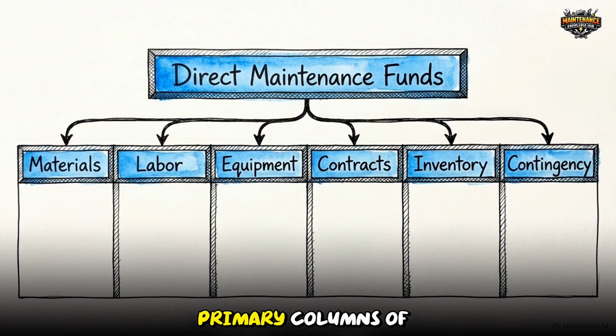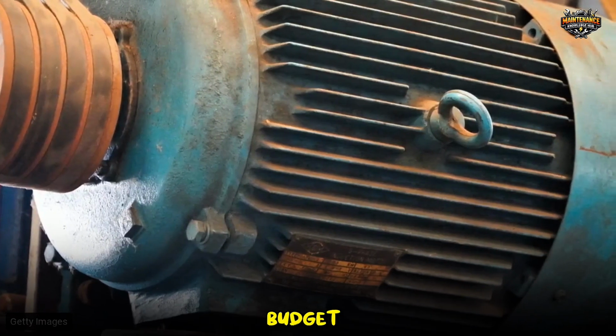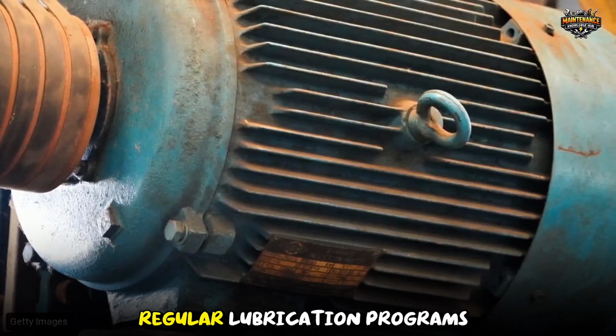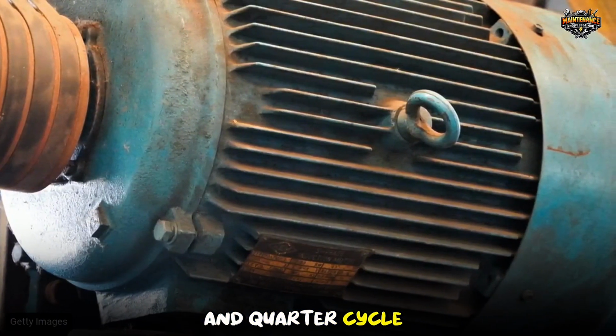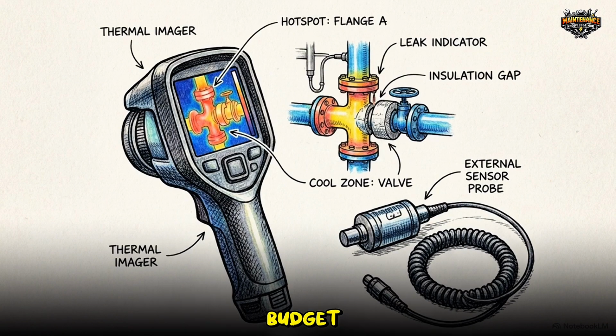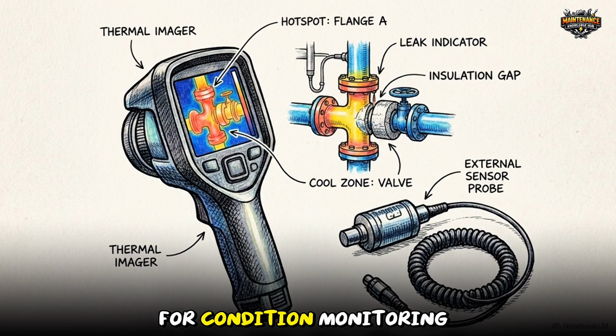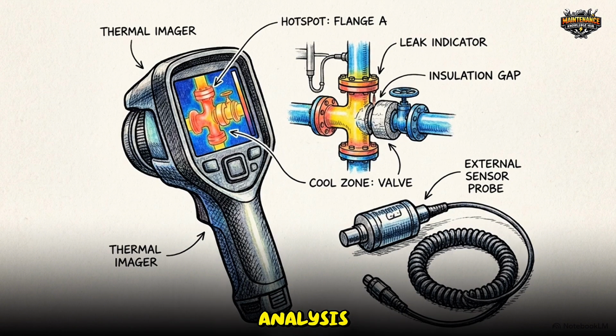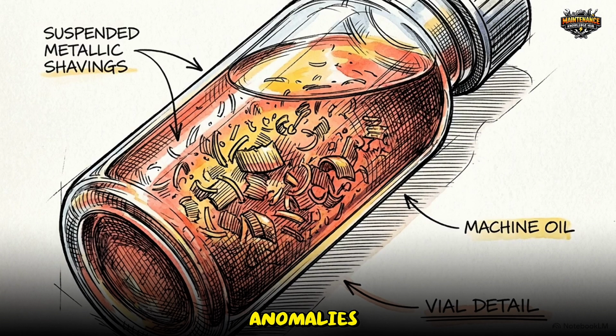Moving from broad cost types, we distribute our direct funds into 6 operational components. These form the primary columns of our budget matrix. Component 1 is the preventive maintenance budget. This funds scheduled routines, monthly motor inspections, regular lubrication programs, and quarter-cycle filter replacements. Component 2 is the predictive maintenance budget. This allocates capital for condition monitoring technologies, vibration analysis, thermography, and oil analysis, designed to detect anomalies before a physical failure occurs.